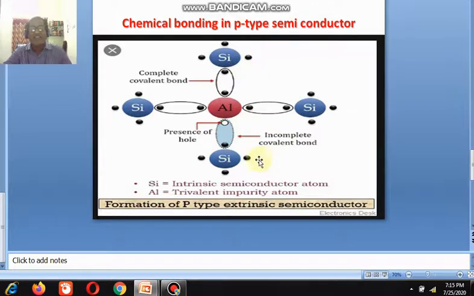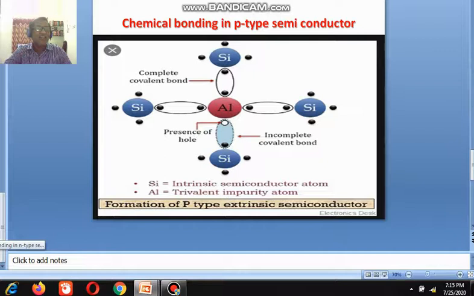If temperature is given to the material, the covalent bonds will be broken, and electrons and holes are available, but holes are more in number in P-type semiconductor.